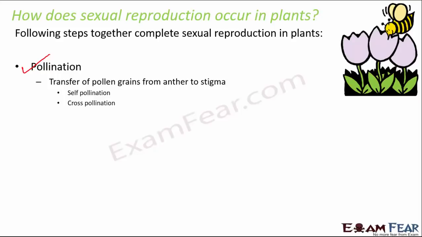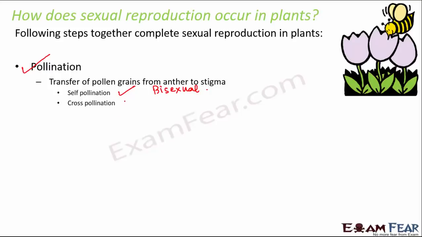Now there are 2 types of pollination. One is self-pollination, that is the transfer of pollen grains from anther to stigma of the same flower. In case the flower is a bisexual flower, it will have both the male part and the female part. So in case of a bisexual flower, self-pollination is possible.